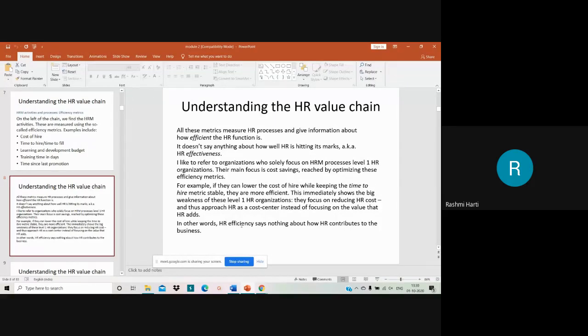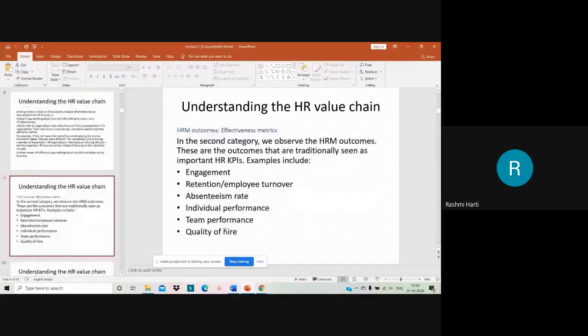So in other words, I can say that HR efficiency says nothing about how HR contributes to the business. HR efficiency has nothing to do with how HR contributes to the business, right? Here HR efficiency says how HR is contributing towards its own functions. Then coming on to the next, the outcomes, that is the effectiveness metrics. So in the second category, we observe HRM outcomes. What are those outcomes? Engagement, retention, as I said. These are the key performance indicators of the effectiveness metrics.